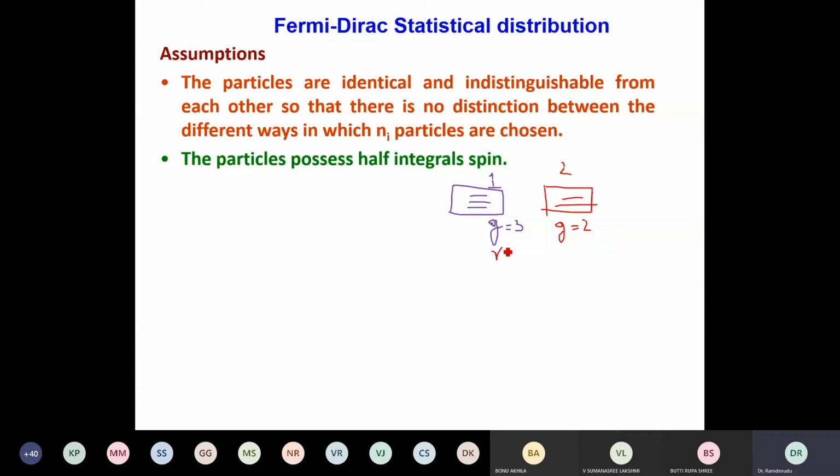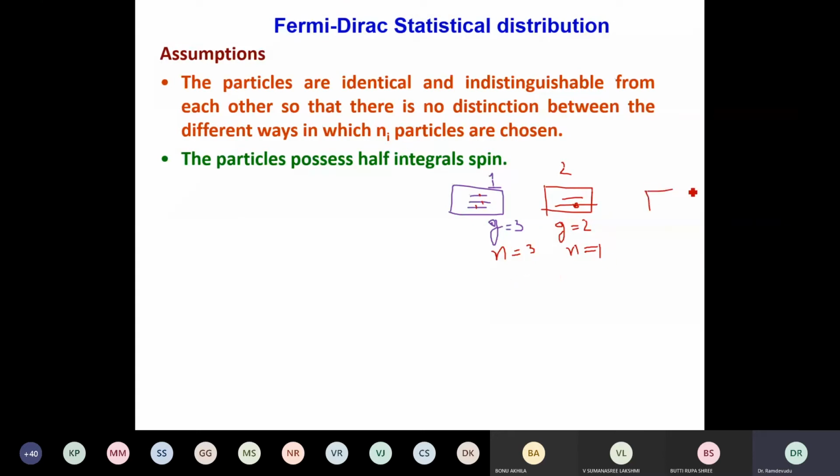And within that, I suppose I have 3 particles. Each will be occupying 1, 2, 3 particles. In this group, I have only one particle. Maybe this is the one particle, and the other state is empty. There is no need that all the states must be filled. Some states may be empty. And these are called the number of particles.